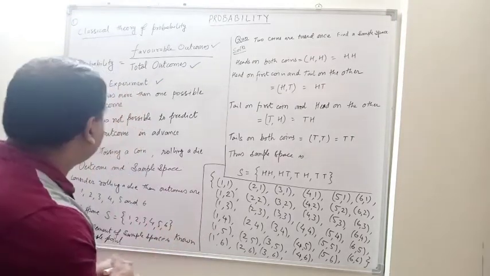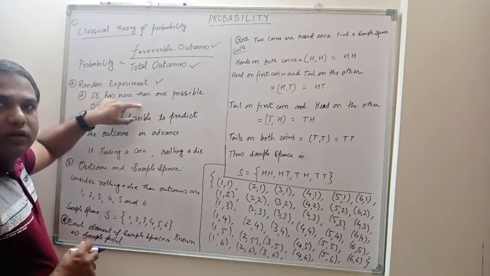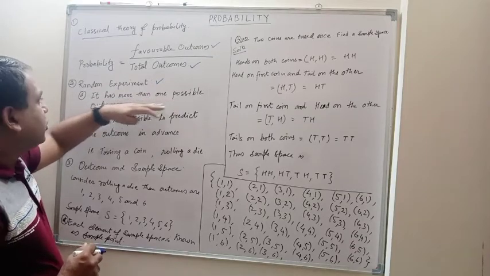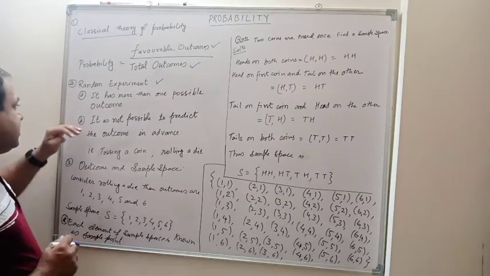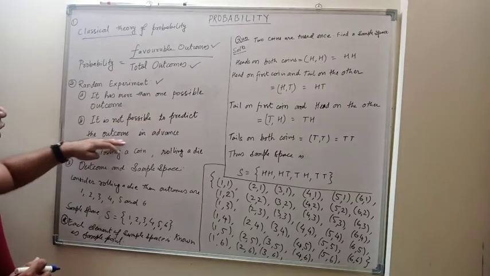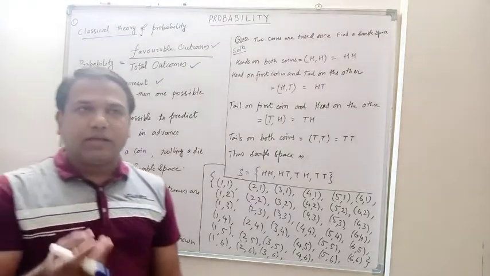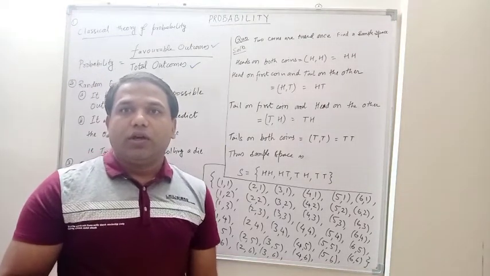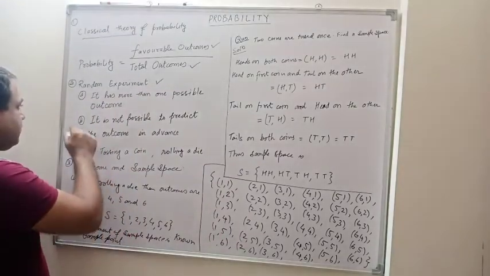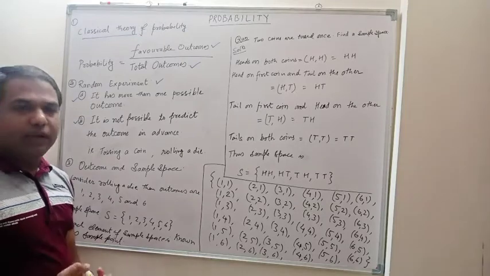So there are two things, whether you are getting head or tail. So definitely it has more than one possible outcome. And the second point states that it is not possible to predict the outcome in advance. Means you never know whether it is coming head or tail. So you are not able to fix it. That's why it is said to be a random experiment. Randomly it is coming out.